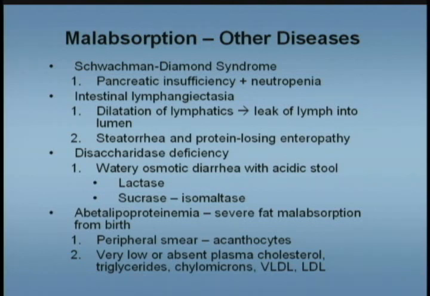Lymphangiectasia, intestinal lymphangiectasia, can also be associated with malabsorption. And certainly a disaccharidase deficiency, if you don't have the enzyme, you can have malabsorption. And lastly, the abetalipoproteinemia. That causes severe fat malabsorption manifested as chronic diarrhea, and this occurs from birth.